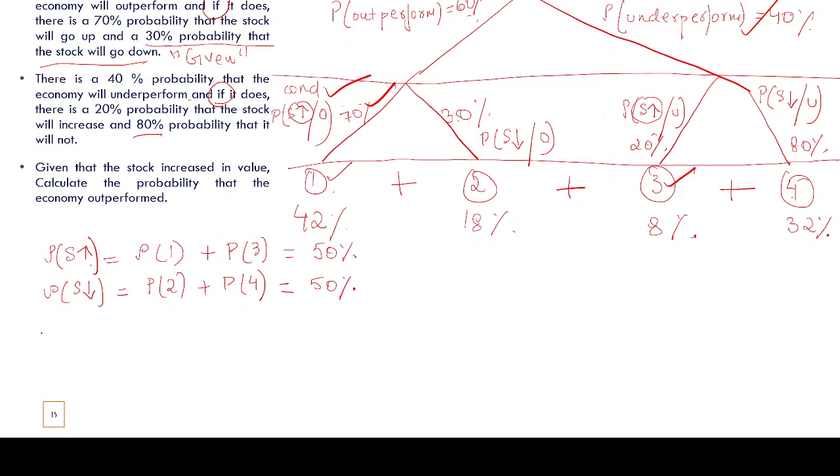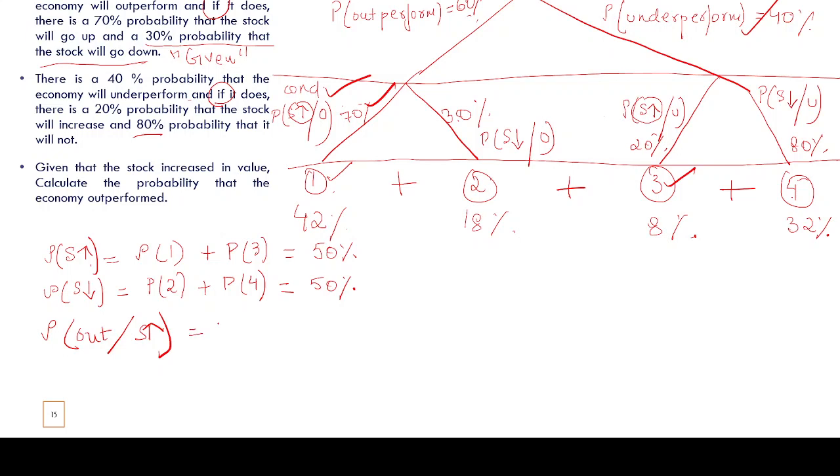Now guys, the next question is, what is the probability that the economy outperformed given the stock price increased? How will you solve this?